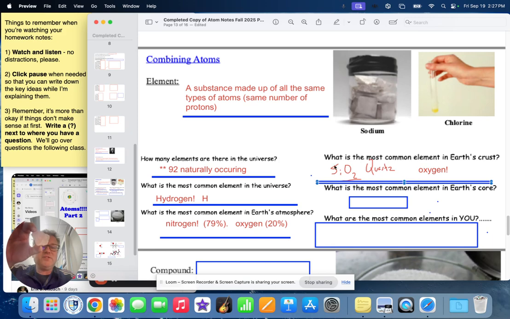And since this is the most common mineral found in the crust of the Earth, oxygen being 2 to 1, oxygen is actually the most common element in the Earth's crust.